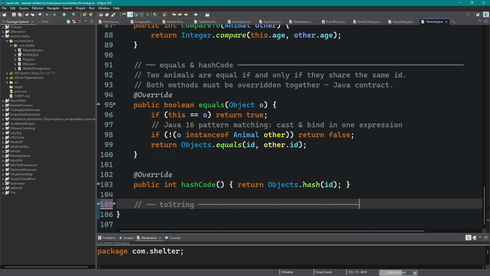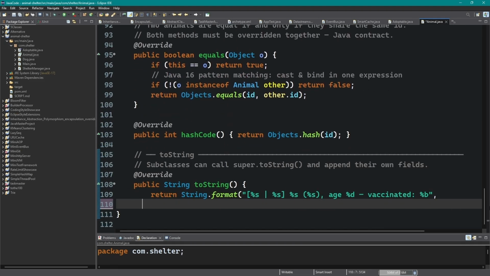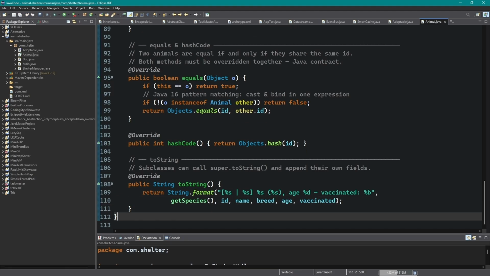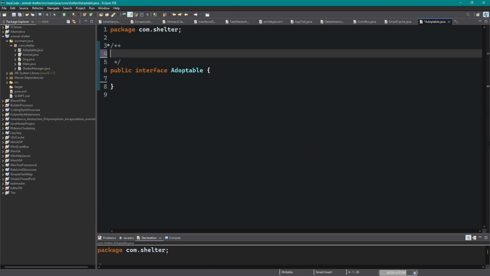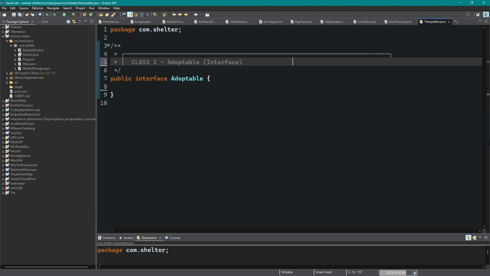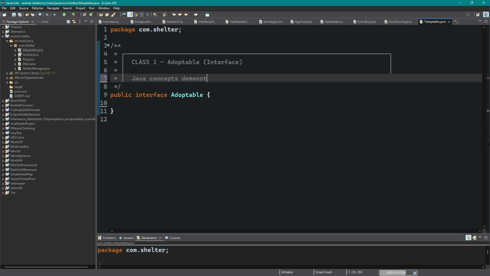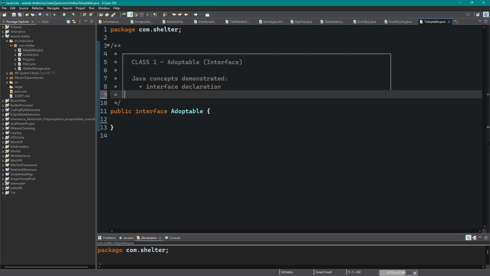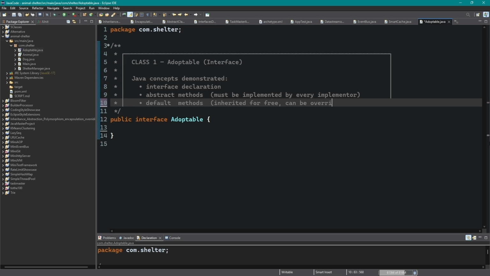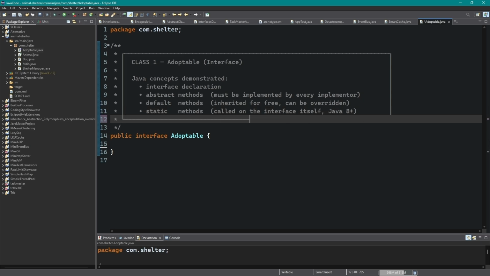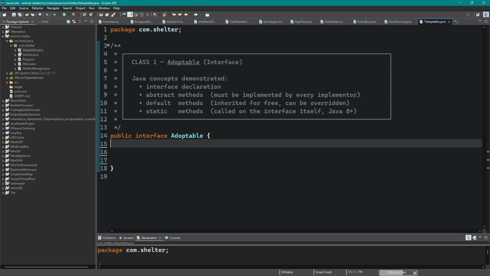No more silent NullPointerExceptions. Java 16 pattern matching inside the lambda: instanceof Adoptable a tests the type and binds a in one expression. Anonymous animals that aren't adoptable are silently skipped. Method reference Animal::getName as the comparator key.